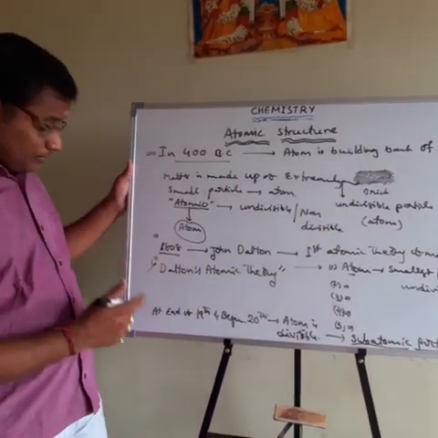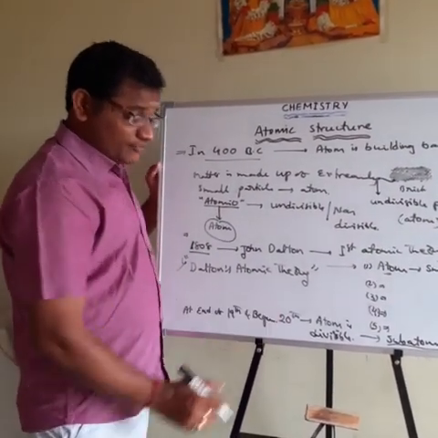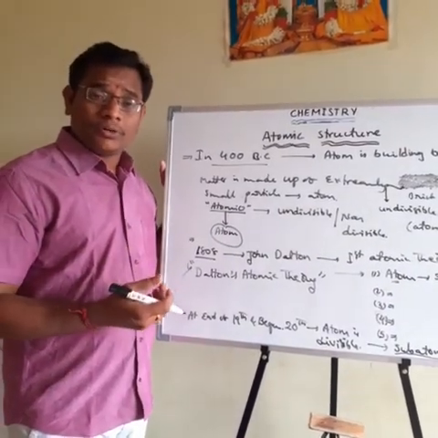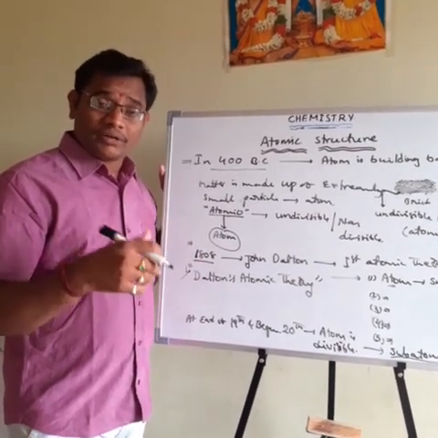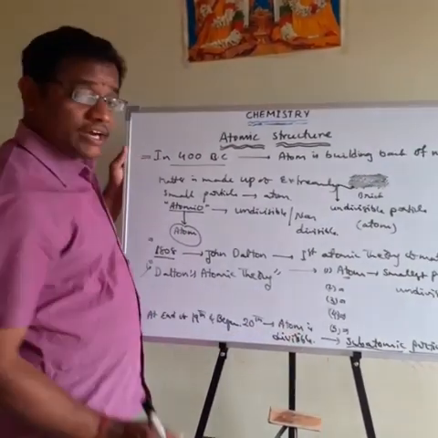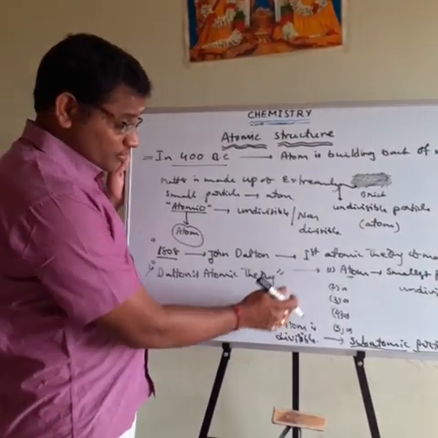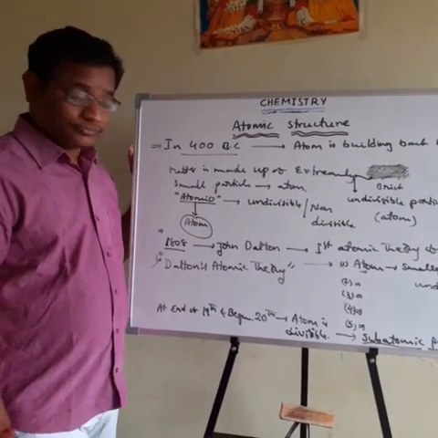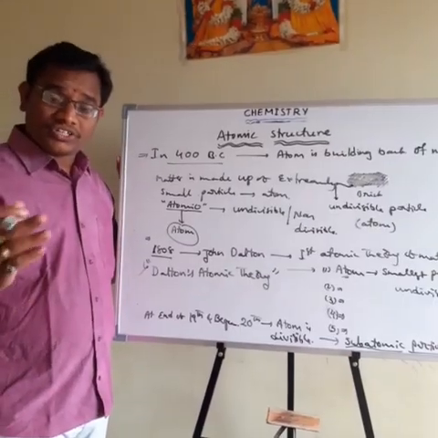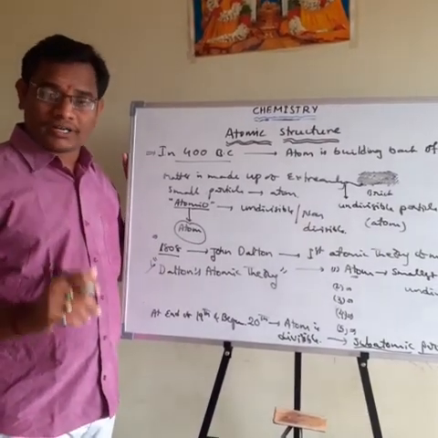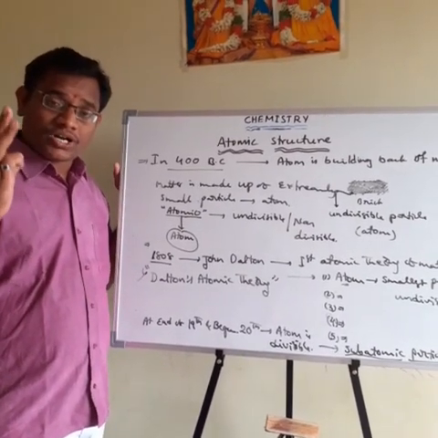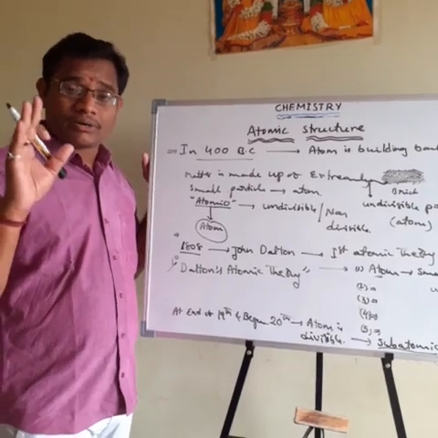After Dalton, again at the end of the 19th century and the beginning of the 20th century, scientific development was greater. By that scientific technology, a number of scientists did experiments on the atom. From those experiments, they said atom is divisible. When they said atom is divisible, Dalton atomic theory failed. So atom can be divided into many more particles, which are nothing but subatomic particles. Among these, the most important are 3: electrons, protons, neutrons.